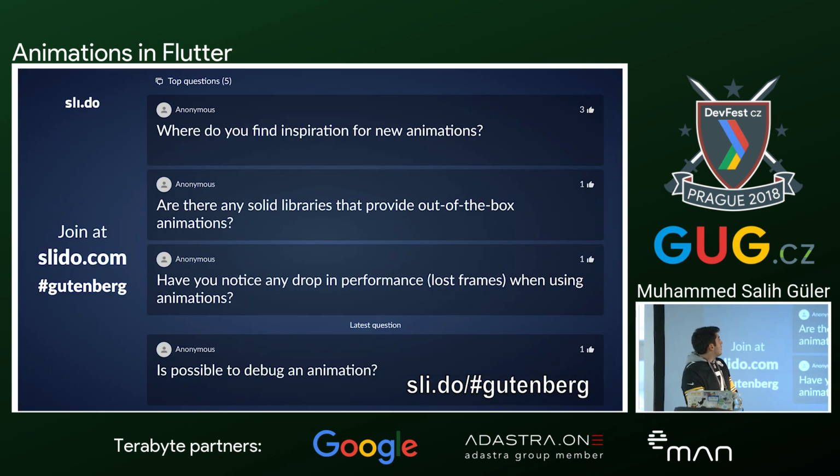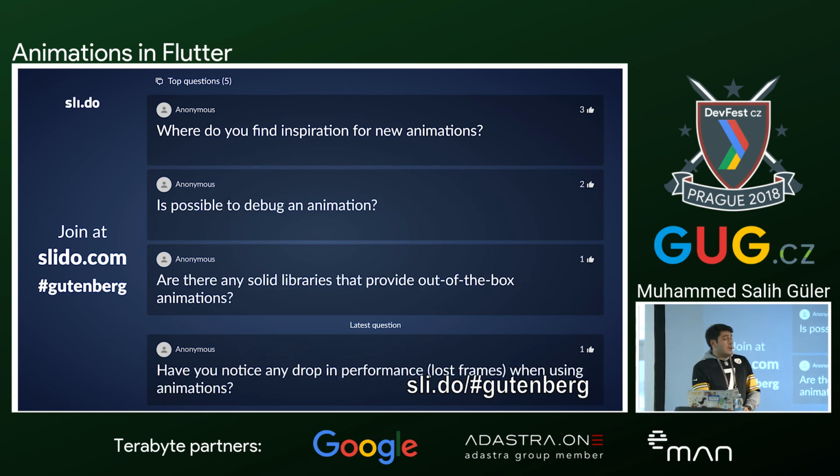And now we have some questions from Slido. Where do you find inspiration for new animations? I use apps a lot, so I check out most of the apps and see the animations and how they handle them. Besides that, in our company we have in-house UX UI designers, so she comes up with some stuff, but mostly I'm using the apps and seeing the animation. Or I follow blog posts and see how people handle these situations, and this is how I implement these and find inspiration, I would say.